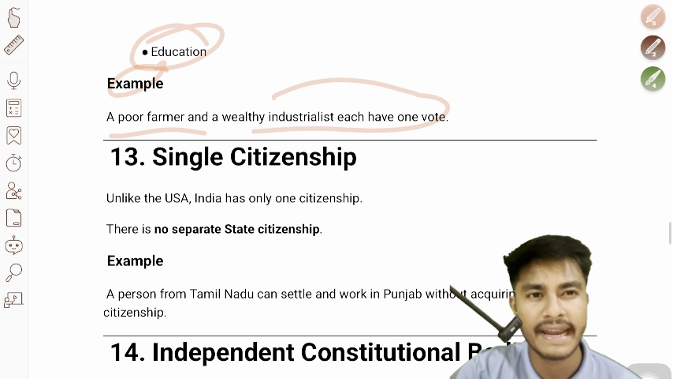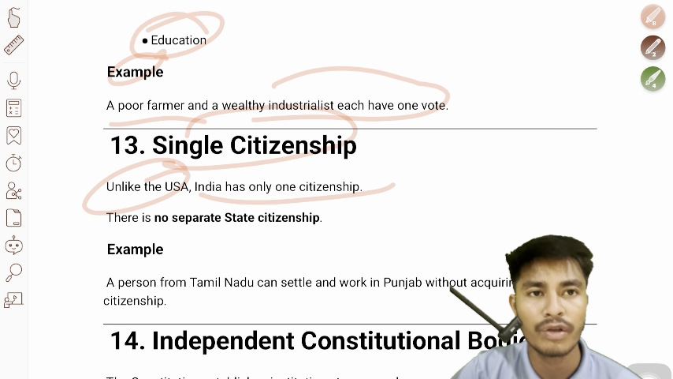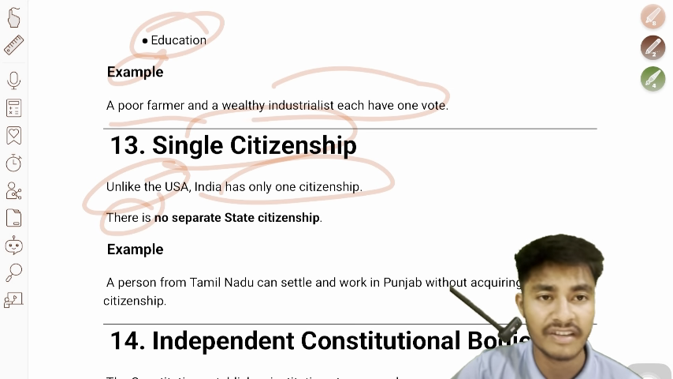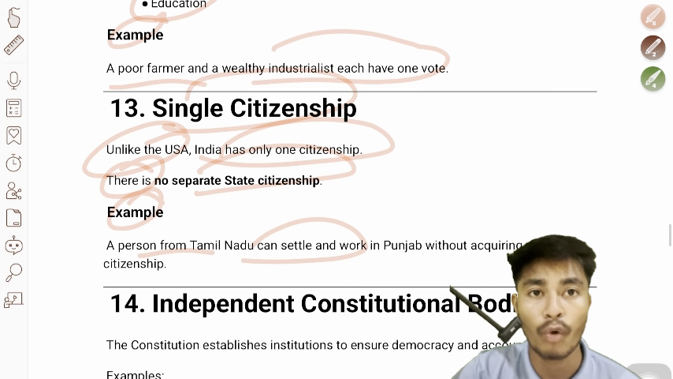So we'll move to the next one, the 13th, single citizenship. Unlike the USA, India has only one citizenship. There is no separate state citizenship. Example, a person from Tamil Nadu can settle and work in Punjab without acquiring a separate citizenship.